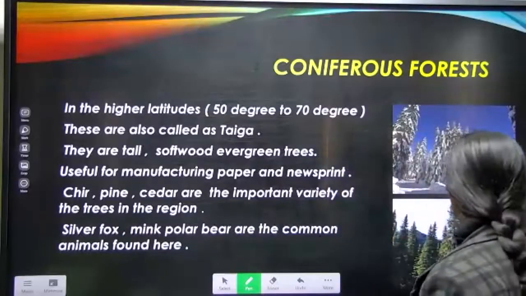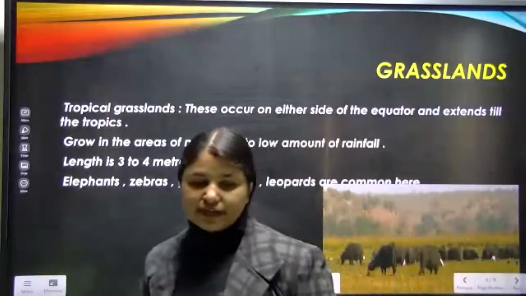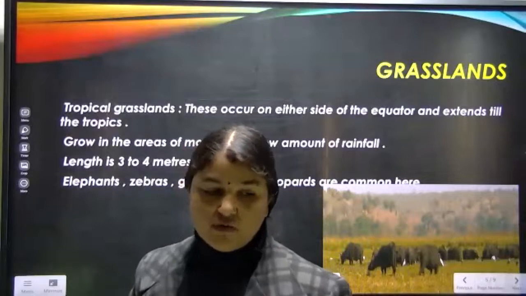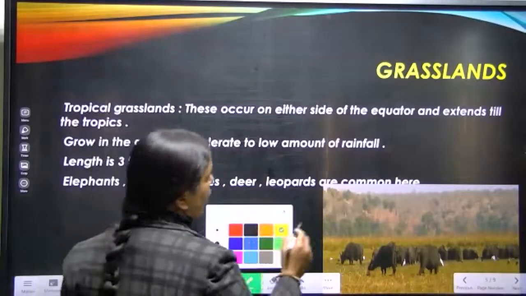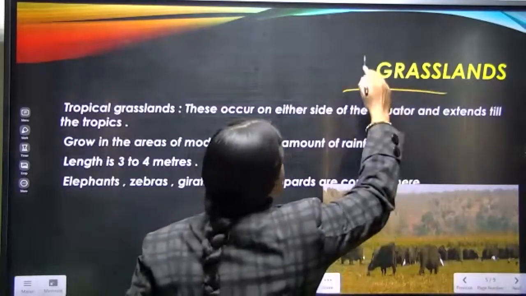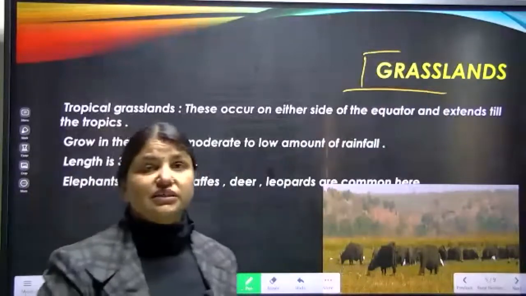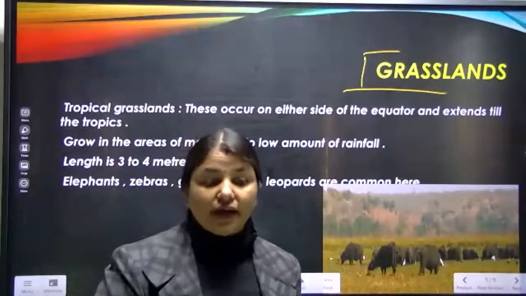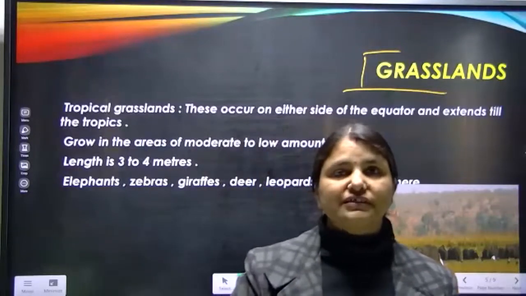Okay then. Come to the next topic. Our next topic is grassland. What do you mean by grassland? Grassland, students, I told you all, is a wide area which is covered with grasses, that is only known as the grassland.